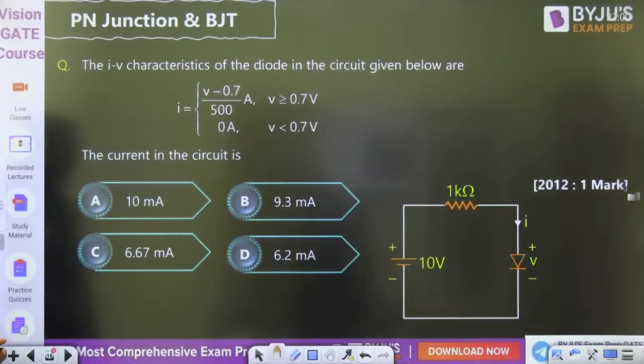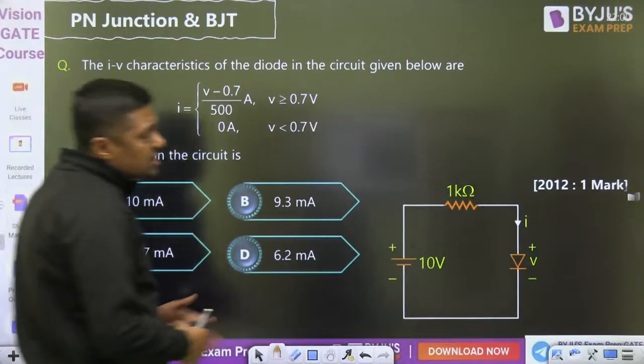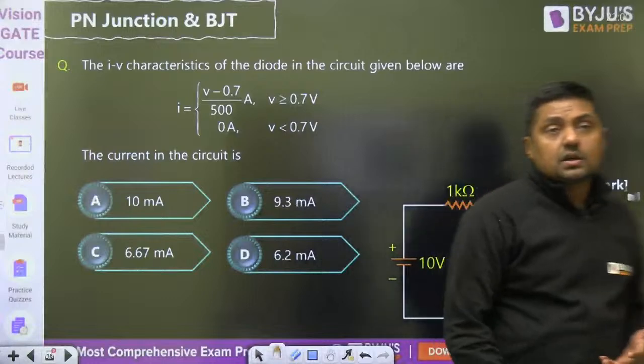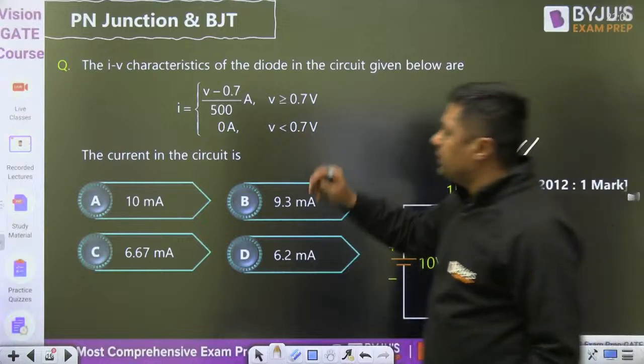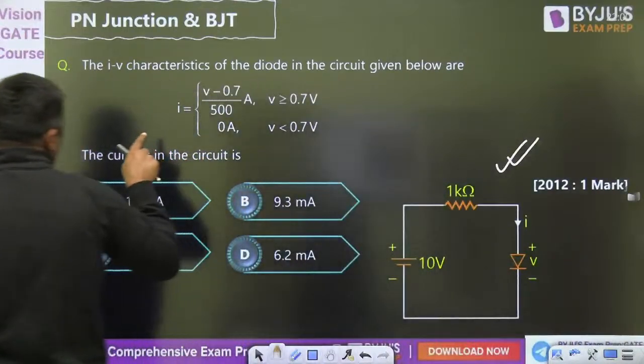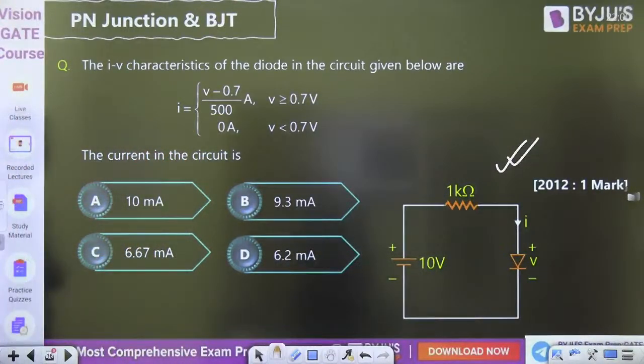So already we have solved, sometimes we are getting this type of question. Just for a quick revision, guys, this is based on the piecewise linear model, and that formula is given. So directly you can use this formula and then tell me what is the answer for this question.